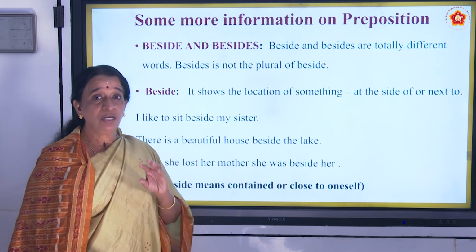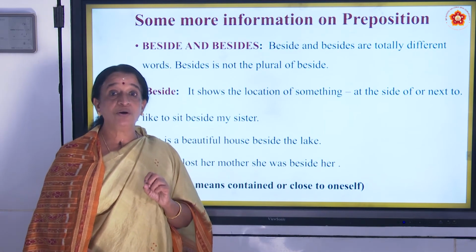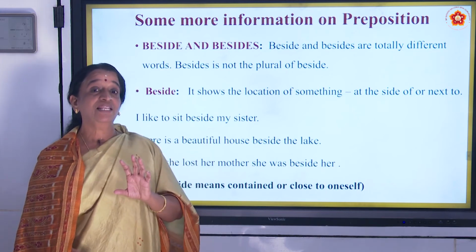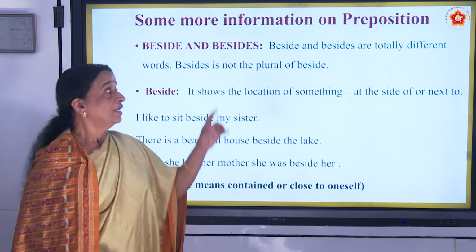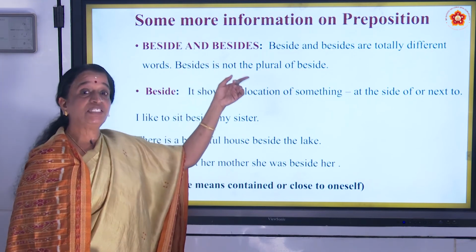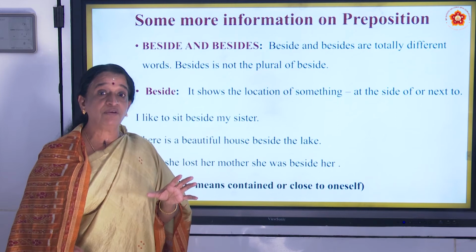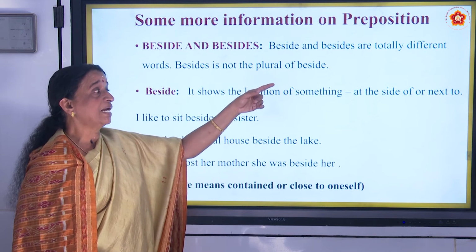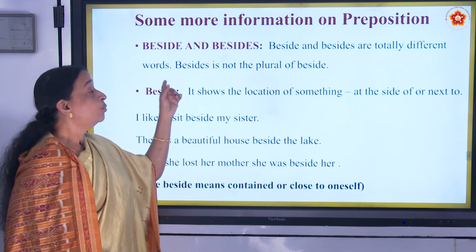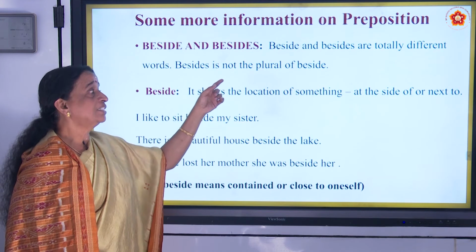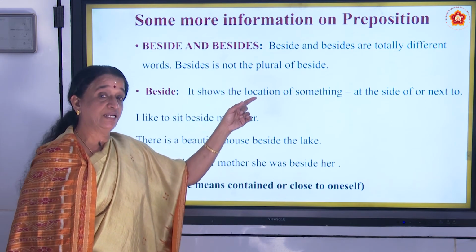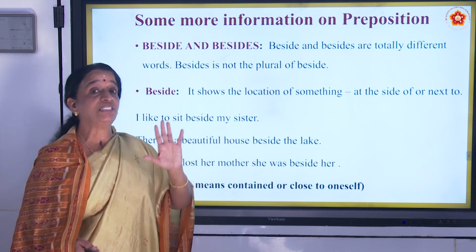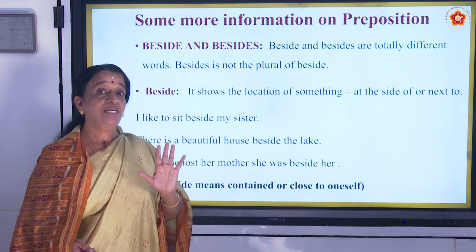Now a little more about preposition. Because if I am not able to say this, then the preposition is not complete. Here it is, beside and besides. This often comes to the children for the exam. Beside and besides are totally different words. Besides is not the plural of beside. Children think that beside and besides are the same word. It is not like that.